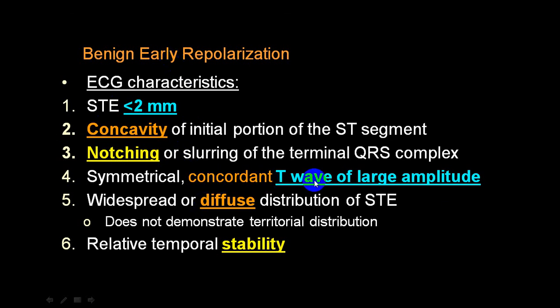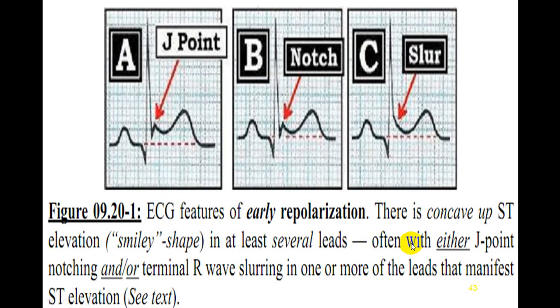And concoidal T wave is upright and it is a T wave which is taller, and usually this you will see in chest leads and sometimes in inferior leads. Usually this is benign. You can see here a small notch or there is a slight slurring. This is typical benign early repolarization, and this is called smiley shape. So this is a J point elevation, notching, or there may be slurring. This will be in a benign early repolarization.